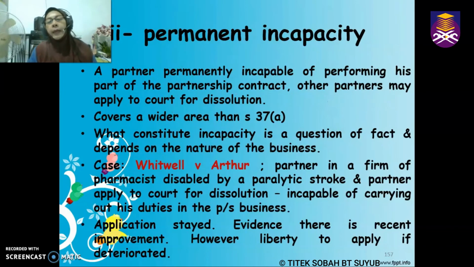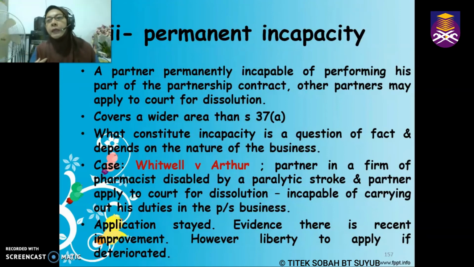Okay, secondly, application can be made to the court to dissolve the partnership when there is permanent incapacity. This is a situation which covers a much wider area compared to mental incapacity. Mental incapacity focuses on sickness of the mind. However, permanent incapacity covers more than that. So, what is meant by permanent incapacity? This depends on the question of fact and depends on the nature of business.